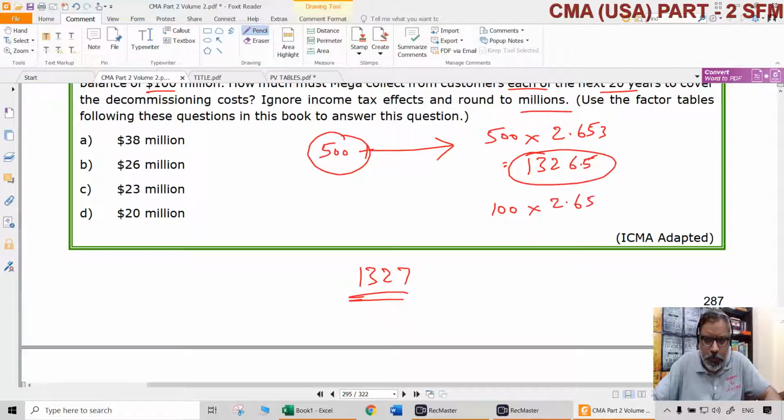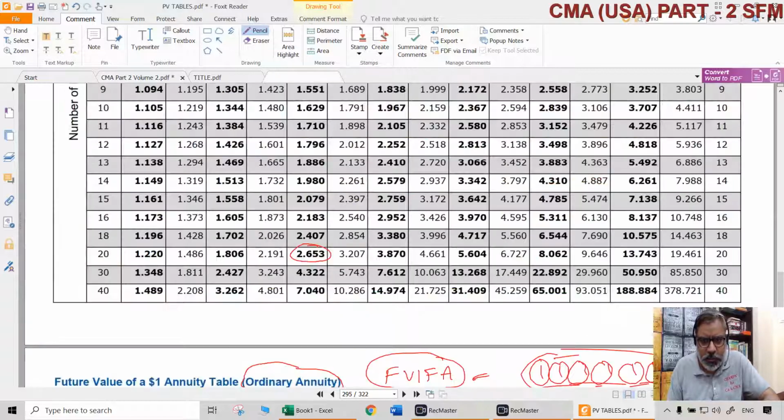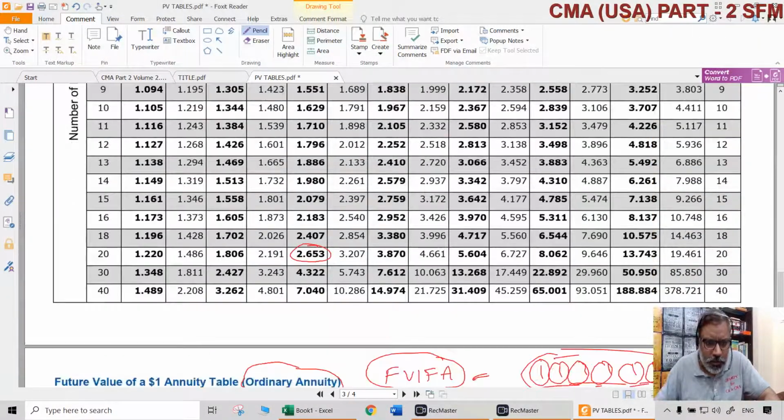Not the same, because the interest rate is different here. It is earning 7%. So at 7%, 20 years, the factor is 3.87.